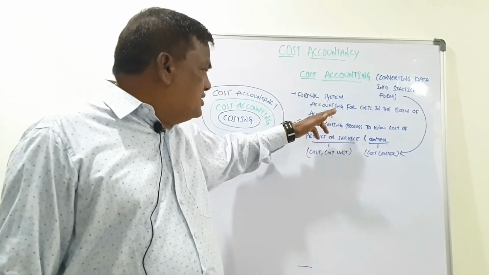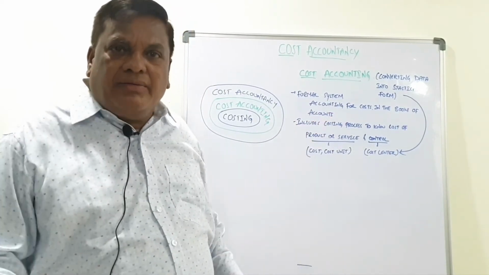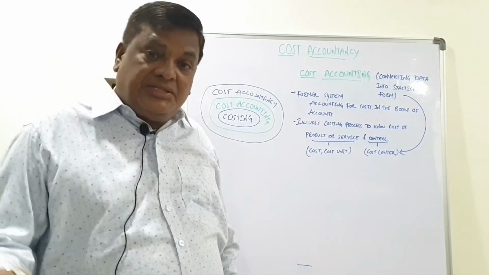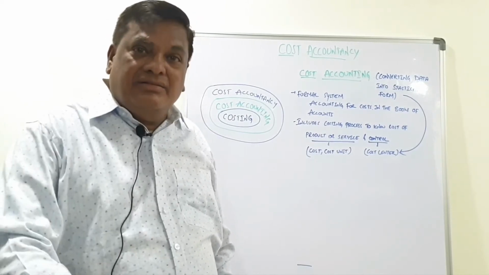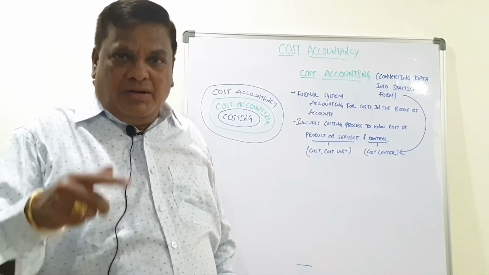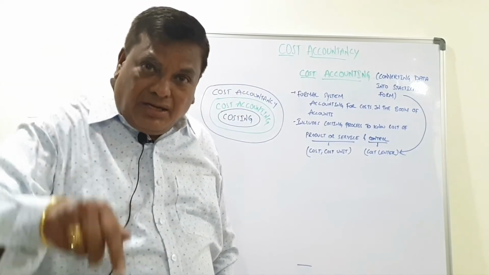Cost accounting is a formal system of accounting, because a system will be there for recording the transactions. The system should be followed. The system contains principles, regulations, rules and methods in the costing, and with that we will prepare. That's why I said cost accountancy includes the costing also.